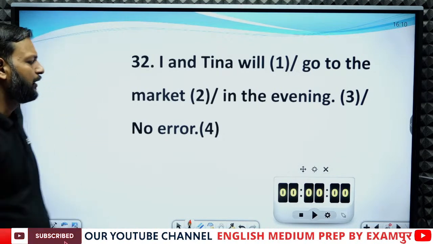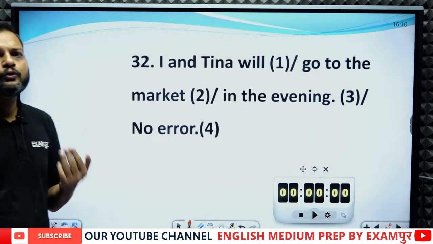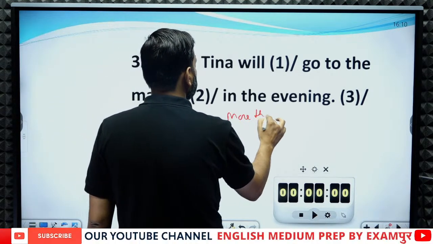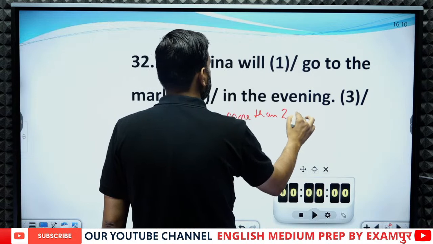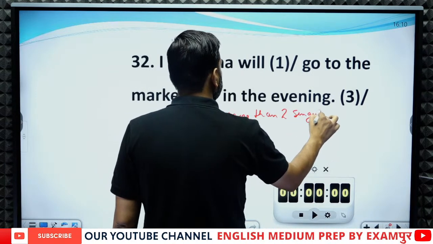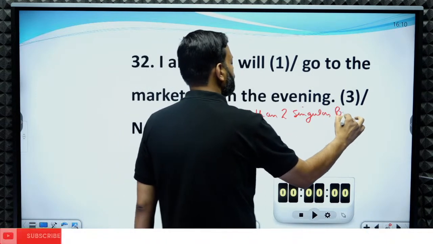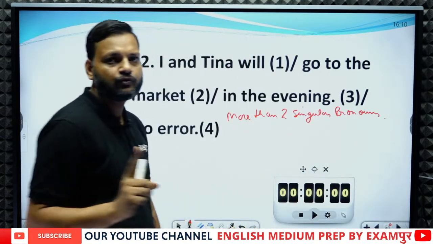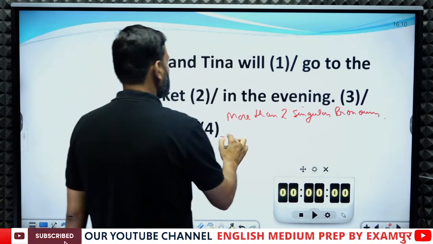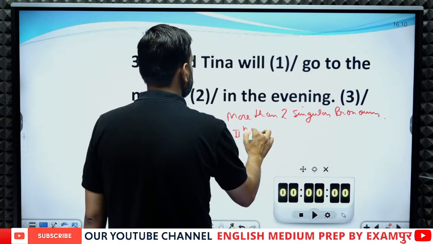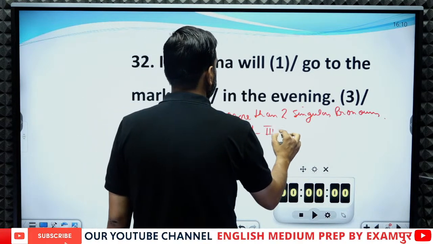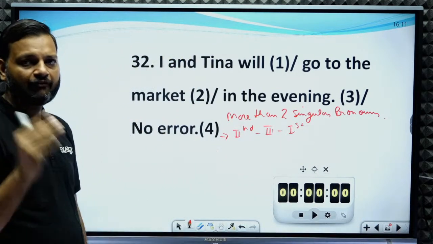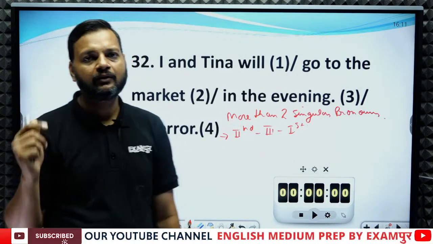See, whenever there are more than two singular pronouns, the sequence must be second, third, and first person. Like second person should come first, then third person, and then the first person.